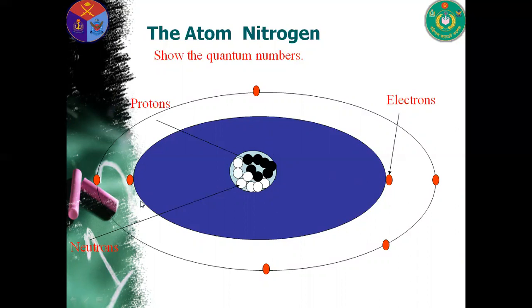So for 1s, it has 2 values for the magnetic quantum number, plus up, minus up. This is the highest energy level, 2s and 2p. It contains 5 electrons, and these 5 electrons have different quantum numbers and suborbitals. So you need to show the quantum numbers and the electron distribution process in different suborbitals, and give me the feedback in the next class.